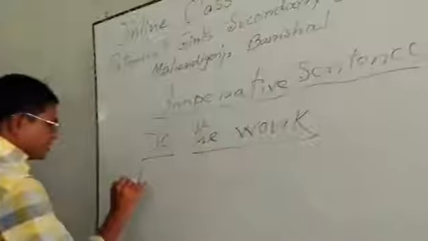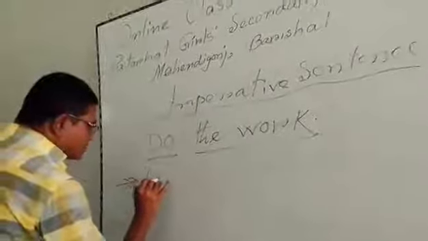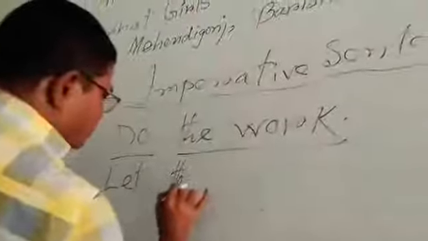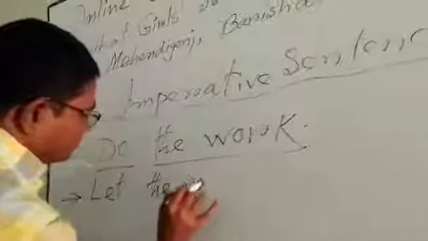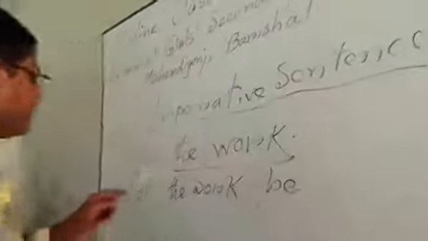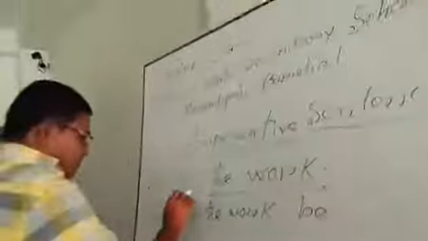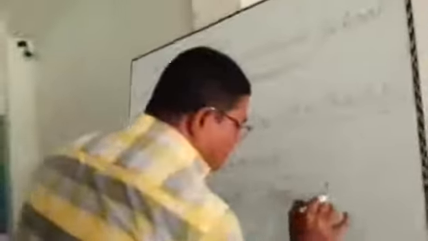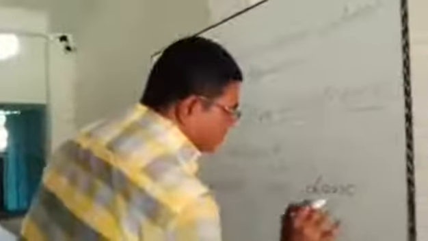If I want to transform it into passive form, I have to write let at first, and after let the object will be used here. Let the work be done, with be coming here and the past participle form of the verb, done.